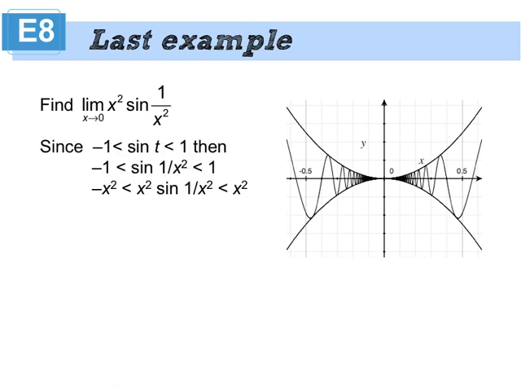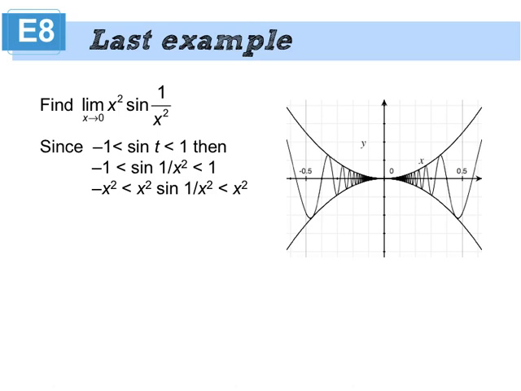So here's the process I'm going to use. Let me explain what's going on here. I started with the sine of some value t. And I know from my vast stores of trigonometric knowledge that sine is always between 1 and negative 1. You with me? Good. Then I said, well, instead of t, I'm going to put in 1 over x squared. Why 1 over x squared? Because I got a 1 over x squared right there. It doesn't matter what you put in for sine. The sine of anything will always be between 1 and negative 1.